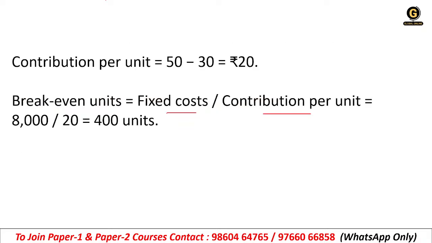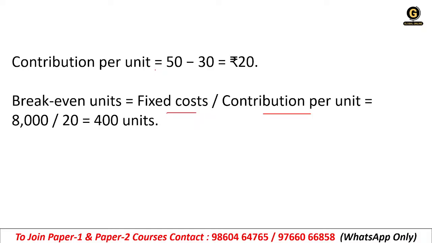Okay, see, first you need to calculate the contribution, because the formula for break even units is fixed cost divided by contribution per unit. Contribution is not given in the question. You have to solve it by yourself. So first we calculate the contribution, which is selling price minus variable cost: 50 minus 30, 20 rupees contribution per unit.